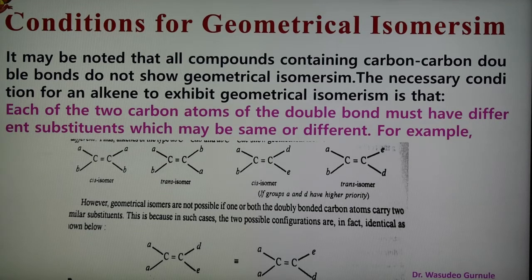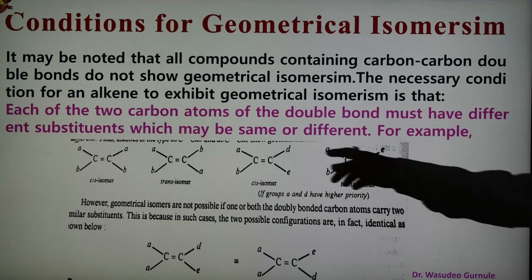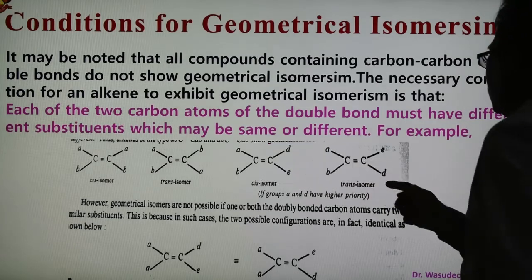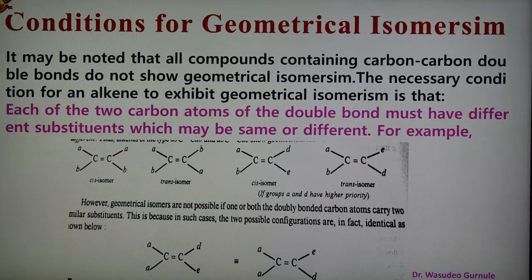Okay, so when the higher priority groups are on the same side, they are high like that. So high priority, high, this is cis, and this is the opposite, so it is known as trans. So depending upon the atoms or groups present in the compound, they are known as cis and trans isomers.